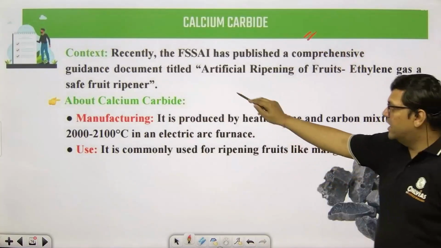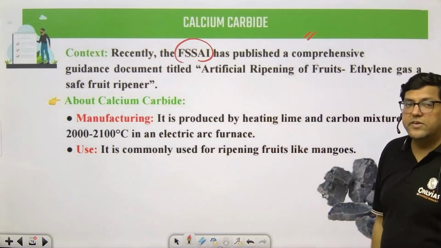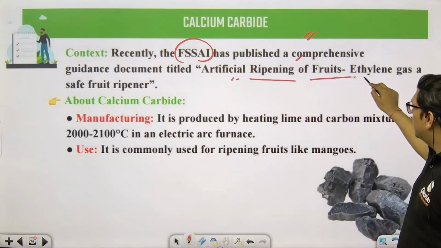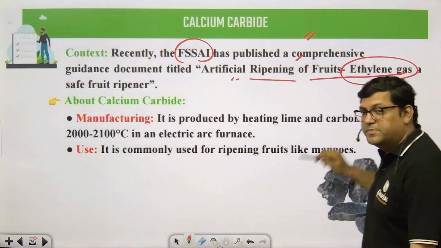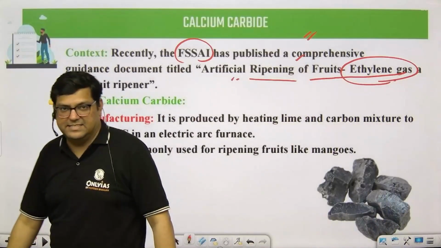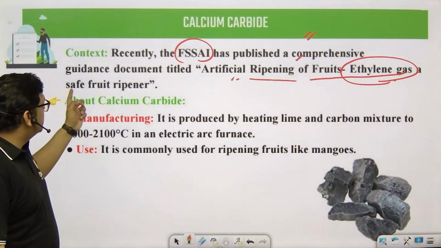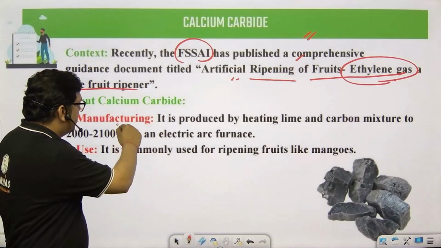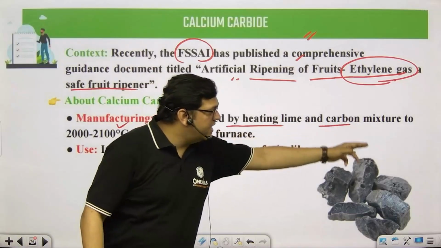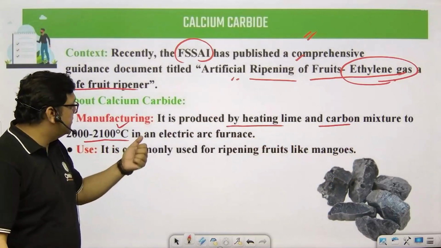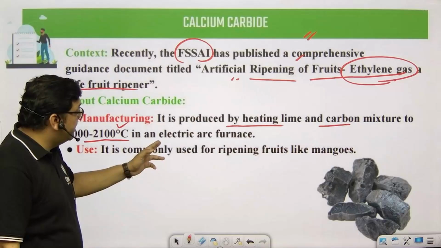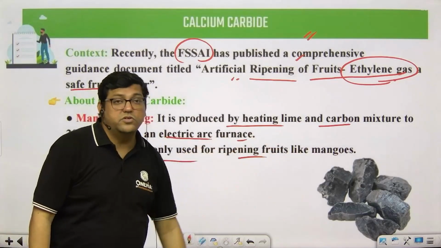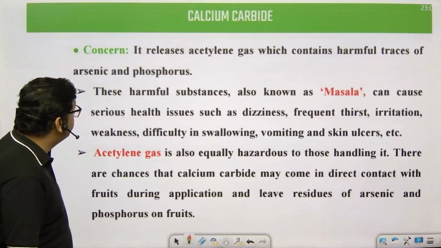Calcium carbide. FSSAI, the Food Safety and Standards Authority of India, published comprehensive guidance on artificial ripening of fruits, which basically happens by ethylene gas. Ethylene is a hormone responsible for fruit ripening, and this is basically produced by heating a lime and carbon mixture at a specific temperature, approximately 2100 degrees, in an electric arc furnace, and it is commonly used for ripening fruits, particularly mangoes.